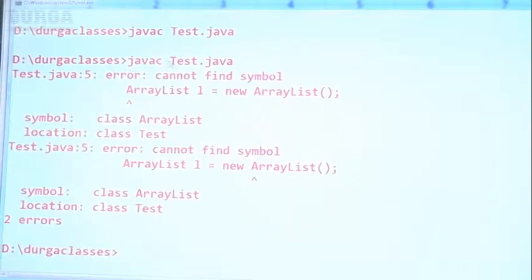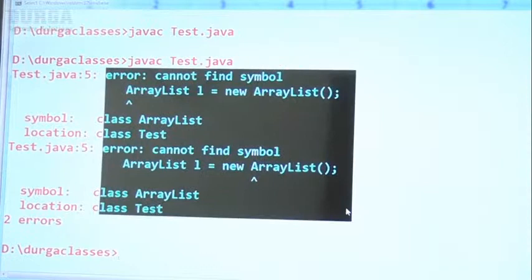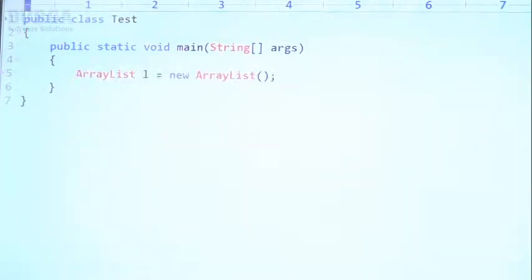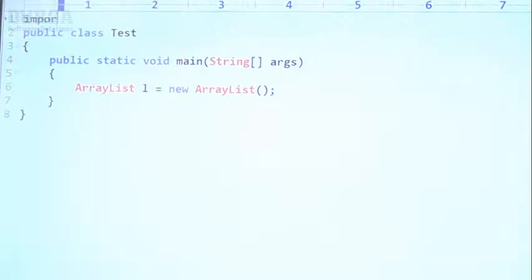Immediately we get an error: cannot find symbol, right? Sir, we solved this problem by using the fully qualified name. But now I don't want to use the fully qualified name. Let me use an import statement.